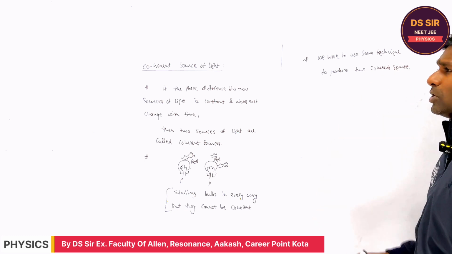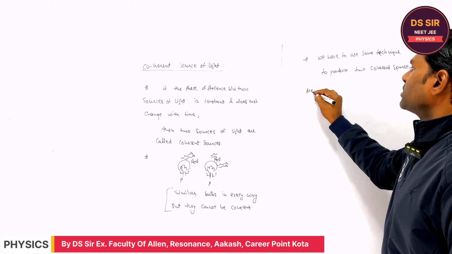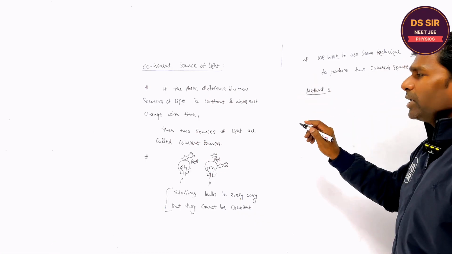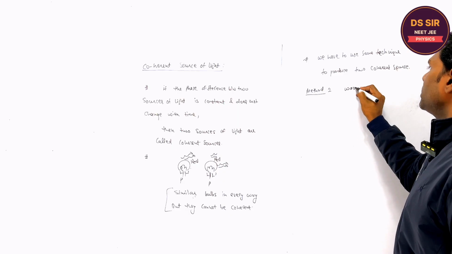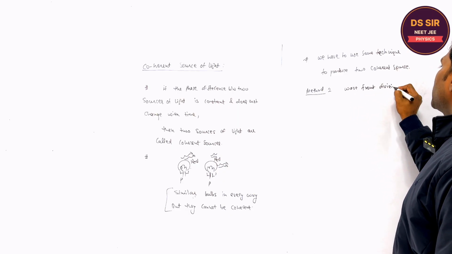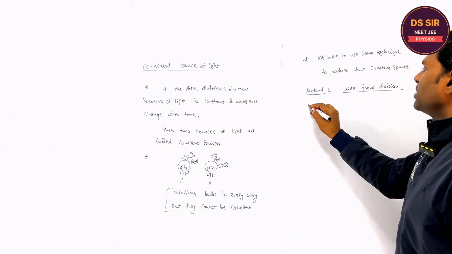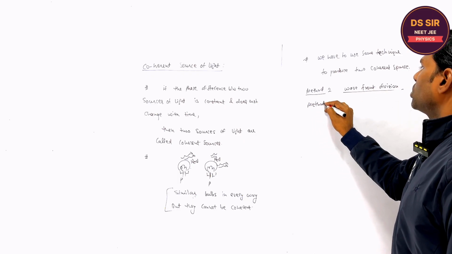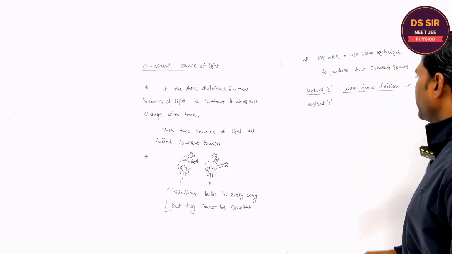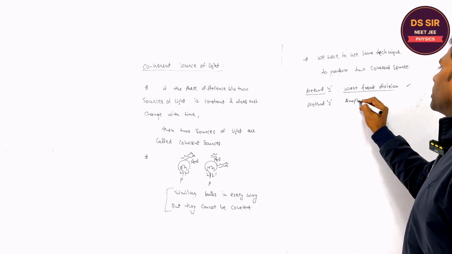Yes. So there are two methods. Method 1 to produce the coherent sources is the wavefront division method. Method 2 is the amplitude division method.